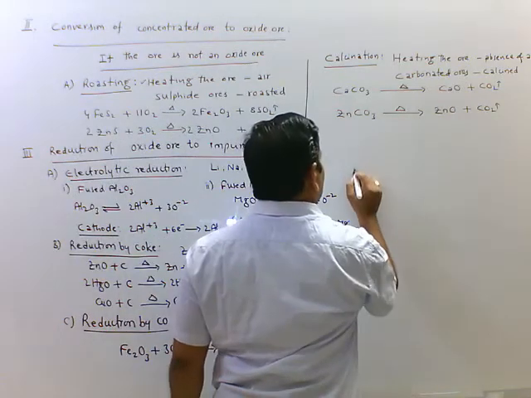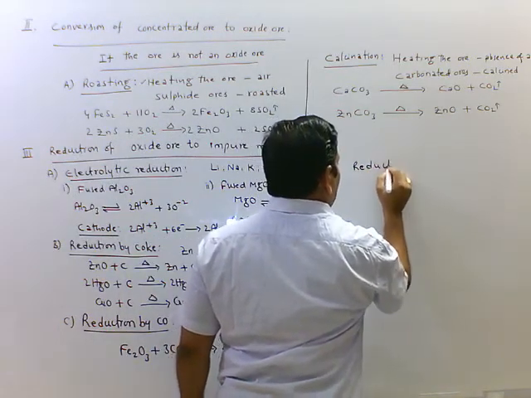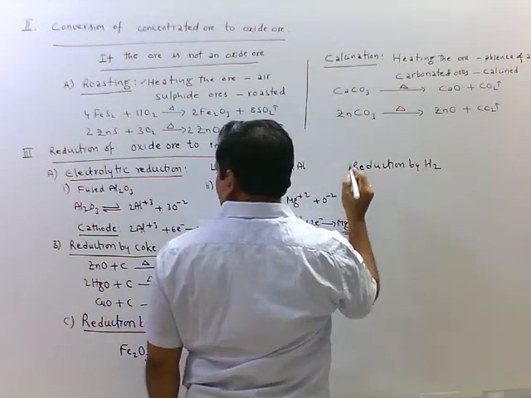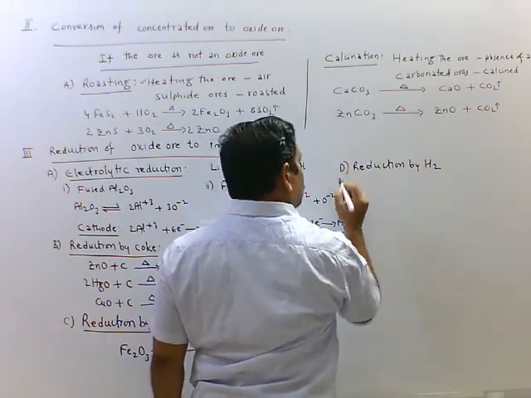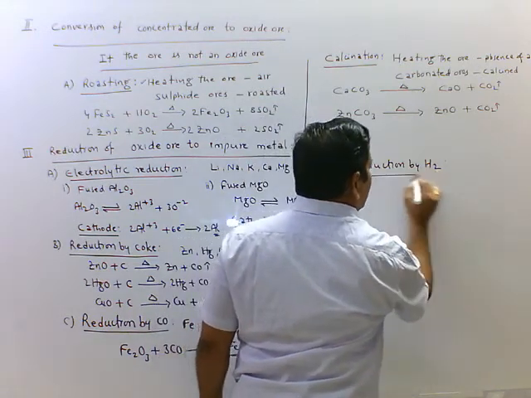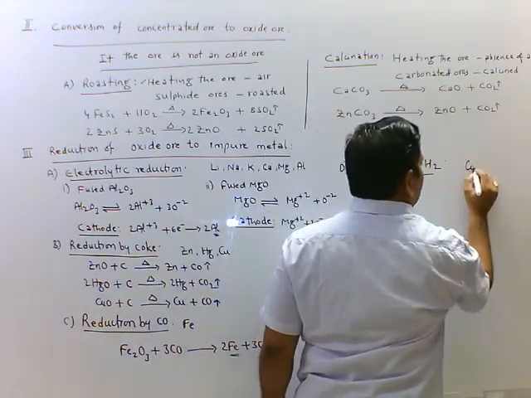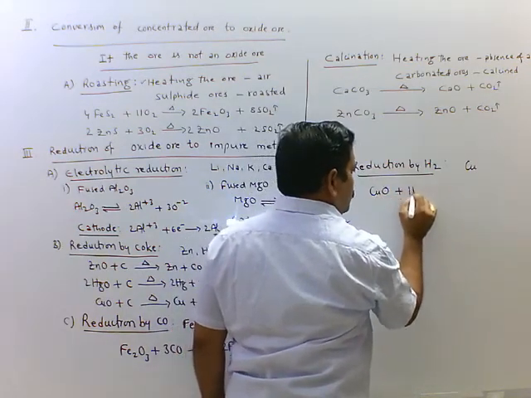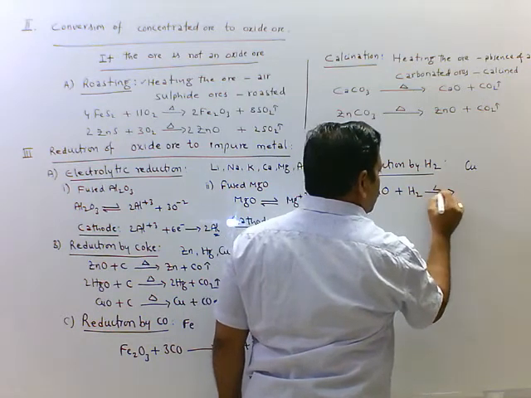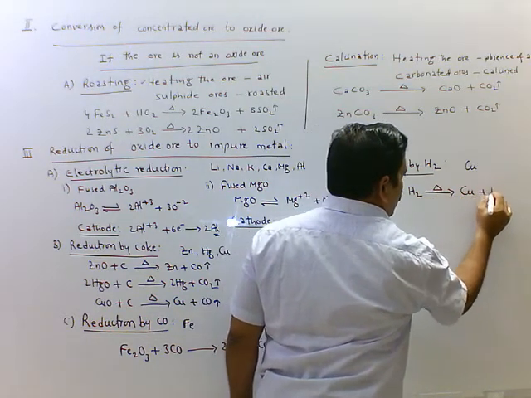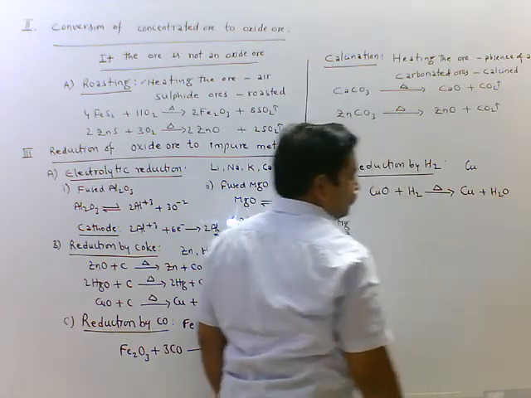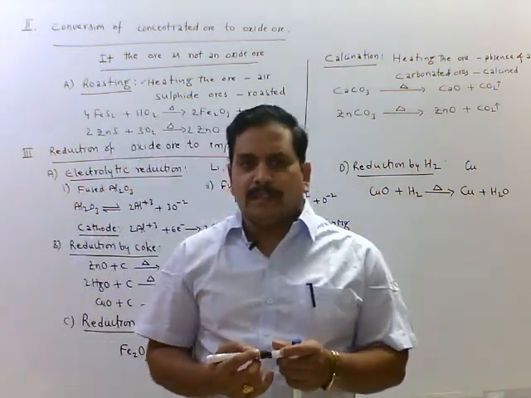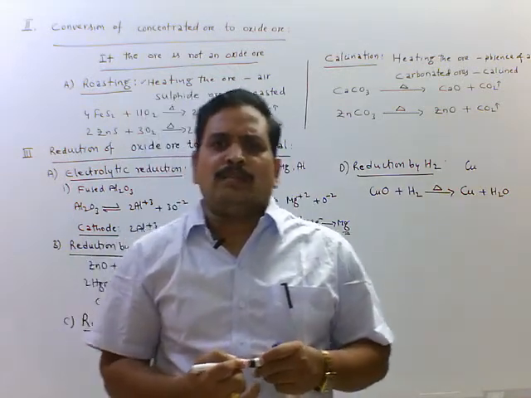Next one is reduction by hydrogen. In this reduction, we are using oxide of copper, CuO plus H2. On heating, it gives impure copper and water. This is impure copper.